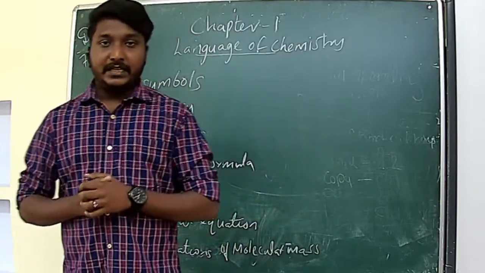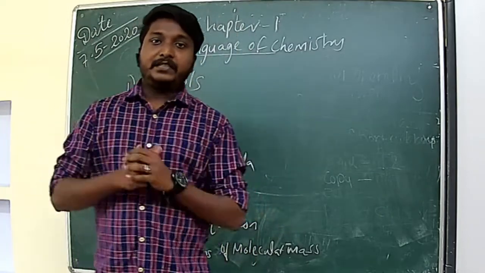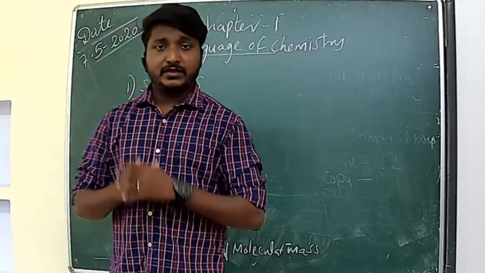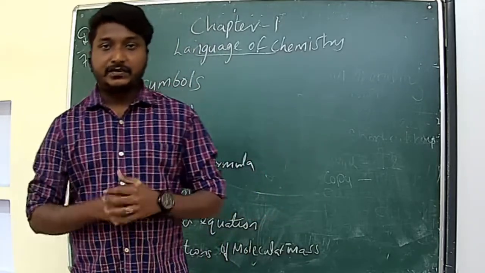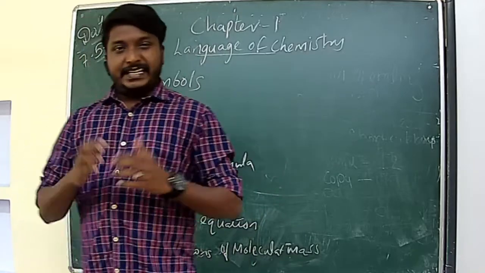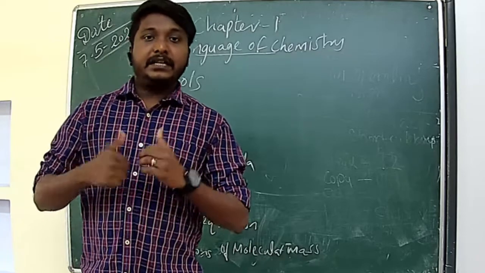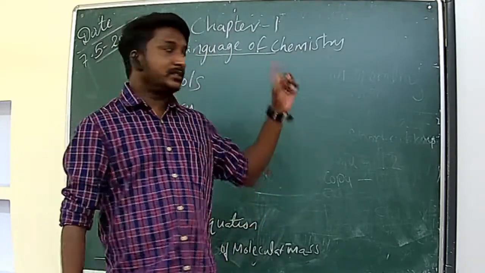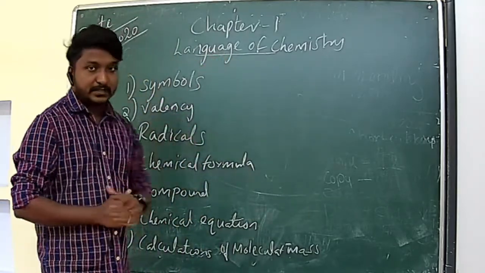So we know in English there are 26 alphabets. So that alphabet combines to form words, and these words combine to form sentences. This is known as language. Similarly in chemistry, chemistry is a branch of science which deals with the matter and their properties. So we need some languages in chemistry also to study simply and easily. So we have one language in chemistry that is known as language of chemistry. So we can start with the symbols.